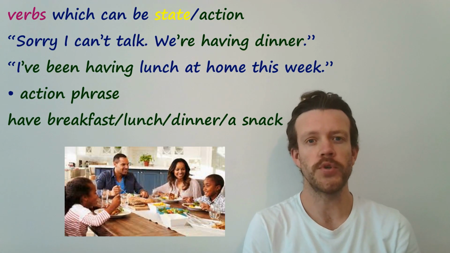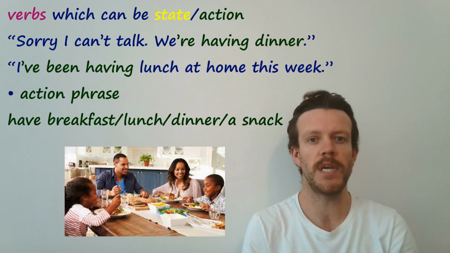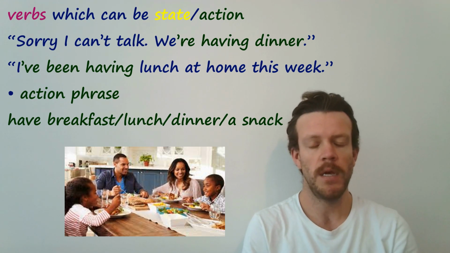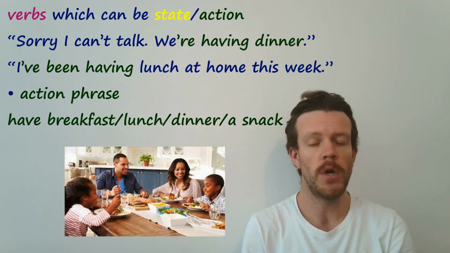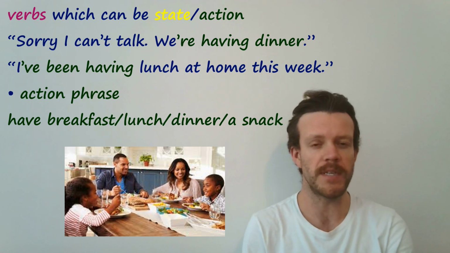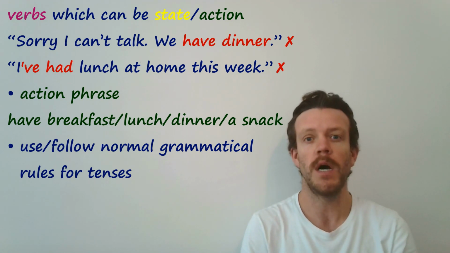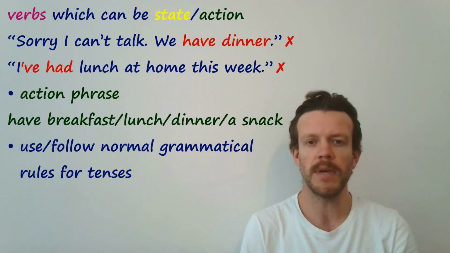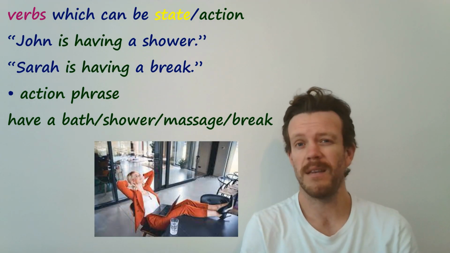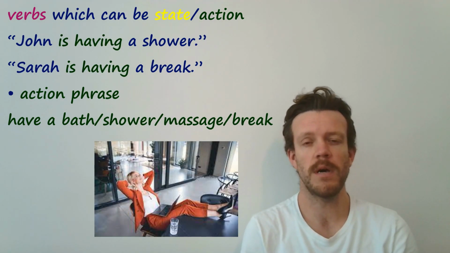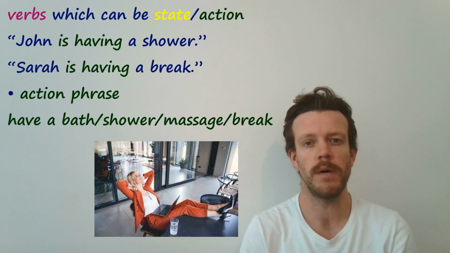The first group, I'm sure you know, talking about meals and food. Have breakfast, lunch, dinner, a snack, etc. You would say, I'm sorry I can't talk right now, we're having dinner, or I've been having lunch at home this week. Not, I'm sorry I can't talk, we have dinner, or I've had lunch at home this week, because it follows exactly the same rules as any other action verb. Then actions like have a shower, bath, massage, or break. Where's John? He's having a shower.